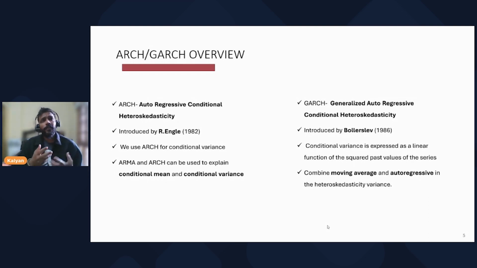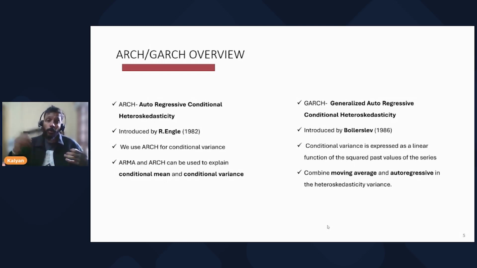Now, in traditional time series models, we model the mean of a dependent variable. For example, we want to predict the future price of a stock in the next quarter. This is what we have been doing, but here we are focusing particularly on the conditional variance. The reason is that investors and financial institutions may not only be interested in returns, but may also be looking into the variance of the asset.